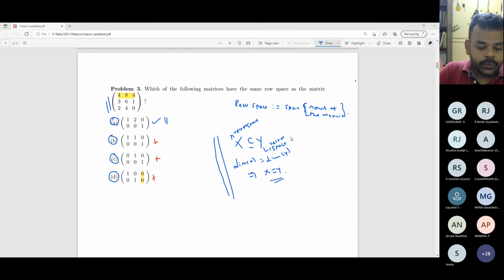There is no unique way of doing this. If you want, you can go for elementary row transformations. Apply the elementary row transformations to your given matrix and convert it to the canonical form. I think it's called canonical form. If any one of you know the terminology, you can correct me. Like you bring it to the upper triangular echelon form. Yes, echelon form, thank you. Bring it to echelon form, and the non-zero rows of the echelon form will form a basis for this space.